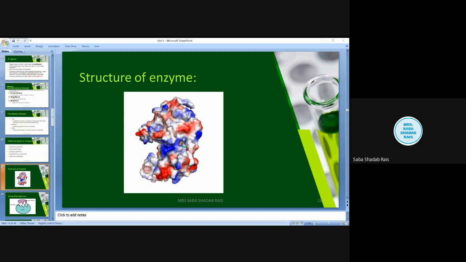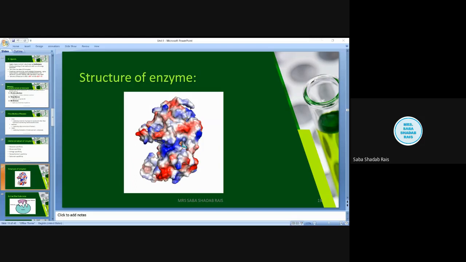Now when we were talking about the coenzyme, they were organic molecules like vitamins and all. When we were talking about the prosthetic group and activators, both are metal ions only. But what is the difference between the two? Prosthetic groups are very tightly bound. And activators are not very tightly bound. They may bind to the enzyme loosely or they may bind firmly.